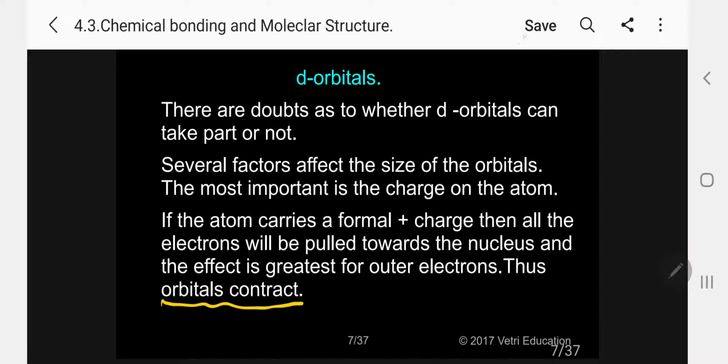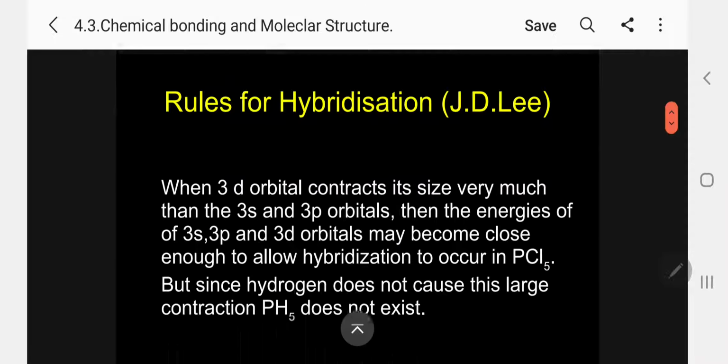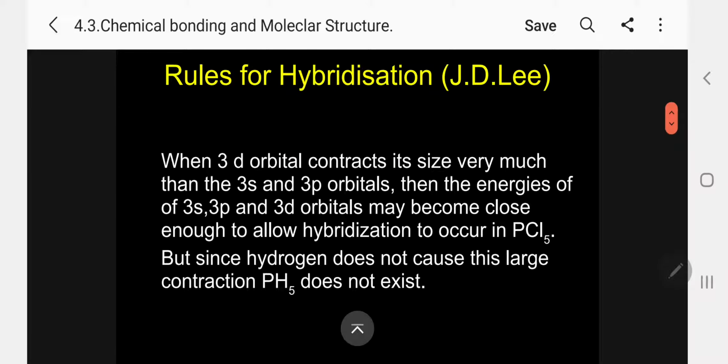When orbitals contract, what will happen? When the 3d orbital contracts in size much more than the 3s and 3p, then the energies of 3s, 3p and 3d orbitals may become close enough to allow hybridization to occur, as in PCl5.